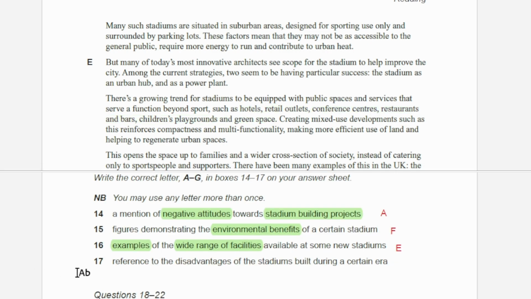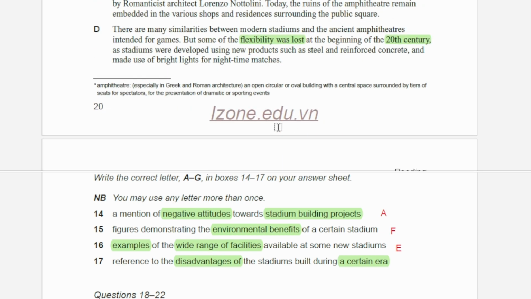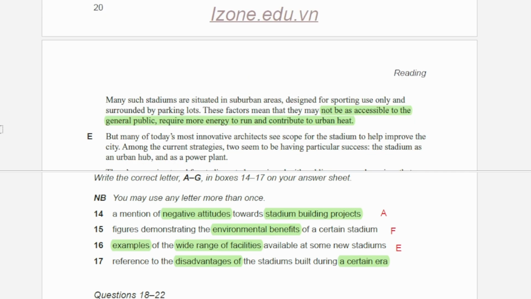Let's look at question number 17. Our key phrase for question number 17 is disadvantages in a certain era. If you look at section D, we'll find they talk about 20th century. They talk about how flexibility is lost, and they also mention this thing not being accessible to the general public, requiring more energy and contributing to urban heat. These are all disadvantages of stadiums from 20th century. So our answer for question number 17 is D.